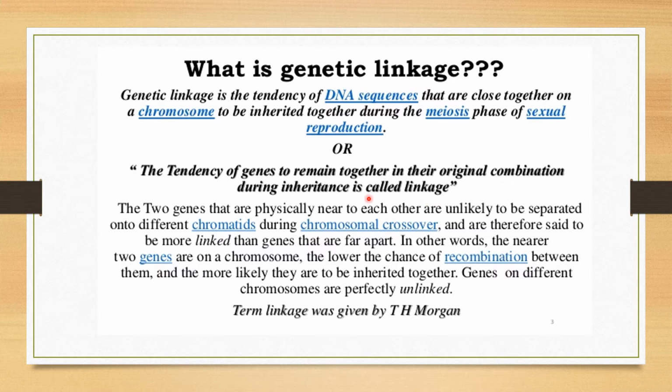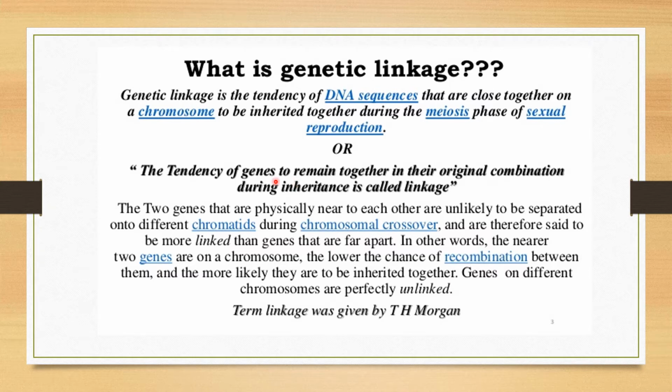The ones which are very close to each other still remain together even after undergoing meiosis. That is, they do not undergo any crossing over. They cannot be separated even in meiosis. And those genes remain together in their original condition during inheritance. And those are called linked genes.